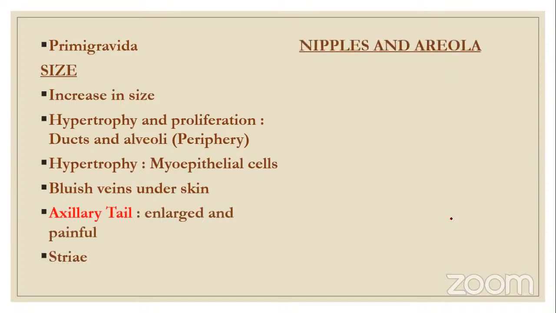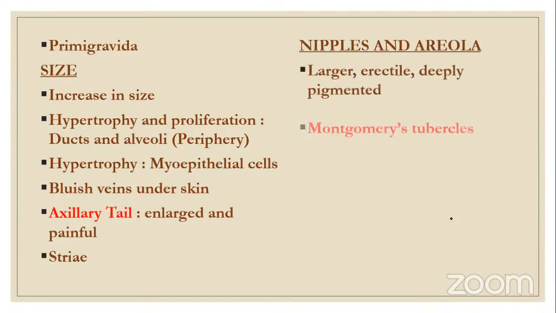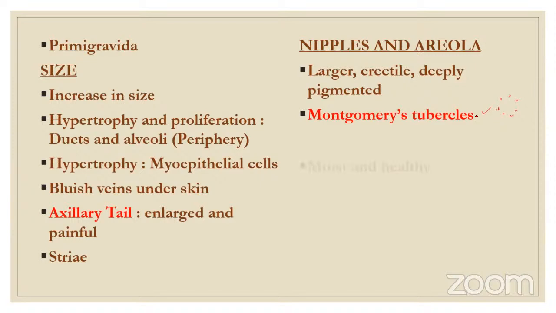And what are the changes in nipples and areola? Larger, erectile and deeply pigmented nipples. Montgomery's tubercles are small tubercles which occur around the nipple. They are present but not seen in a normal non-pregnant woman, but become more visible during pregnancy. They are moist and healthy, and a secondary areola is seen.